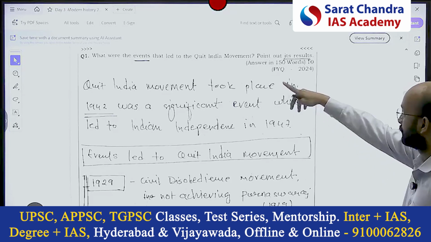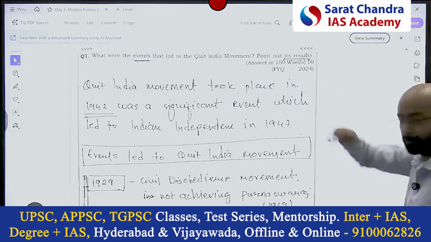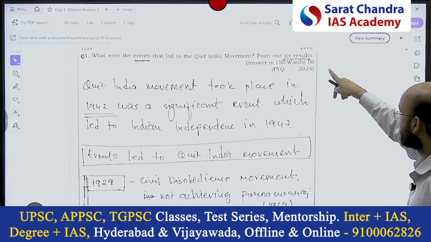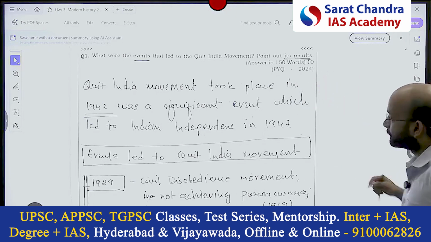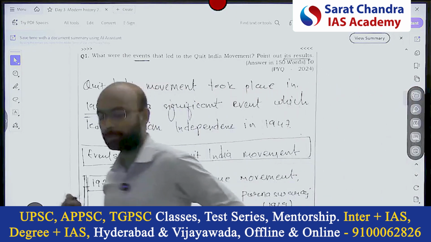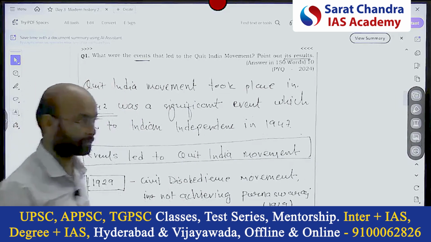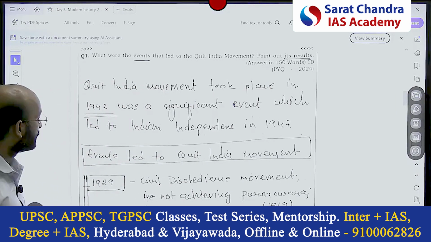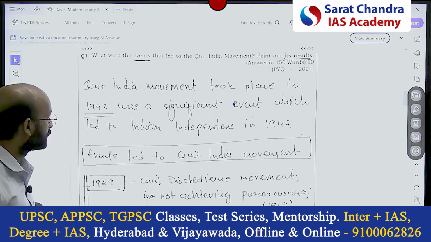Events led to the Quit India movement. That was given by who gave Quit India? Gandhiji. Point out its results. So either we should use that word in the introduction or the conclusion. I would say that it can be written in the conclusion also, the Quit India.